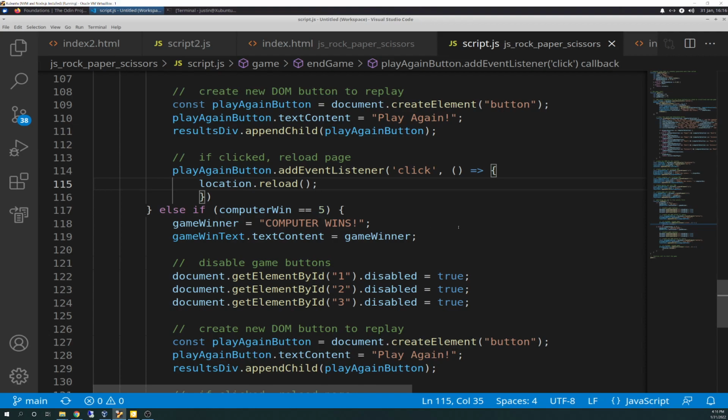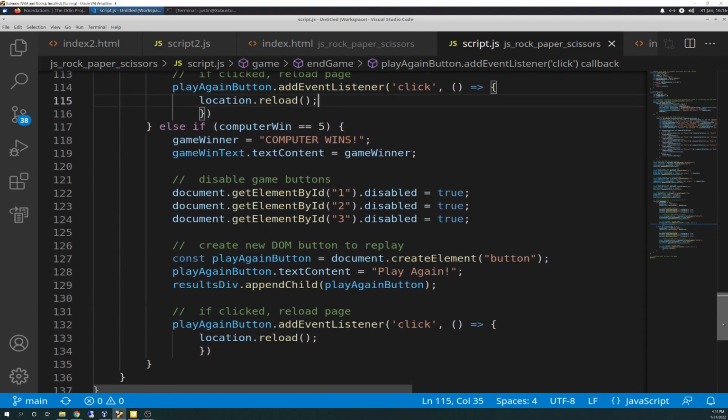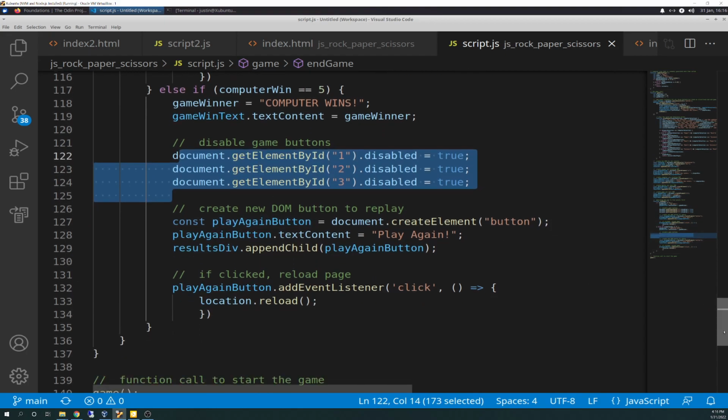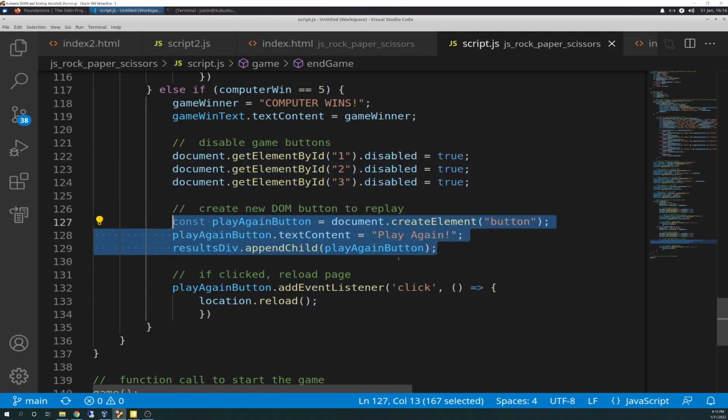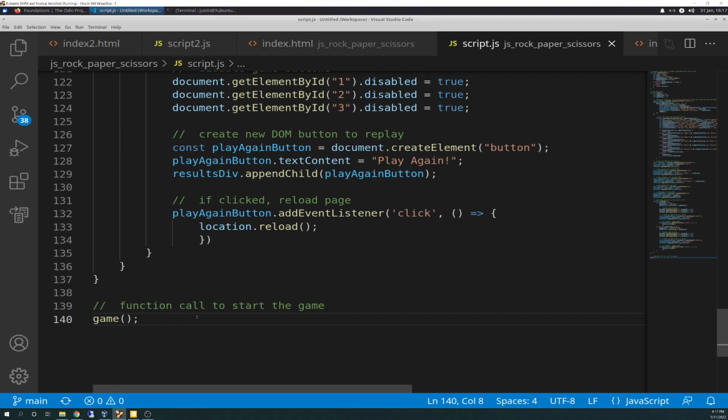So if computer wins equals 5 both in value and in type, game winner equals the string computer wins, and we load that into game win text, and we disable the buttons again, and we create the new DOM button to replay. It's the same code, so I'm kind of going fast through it. Append the child, play again, and if clicked, reload page. So again, same code: play again button dot add event listener clicks. We're waiting to see if somebody clicks, and if they click, we're going to reload. And then down here is what we had before. This is the function called start the game.